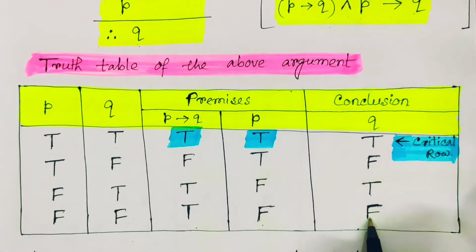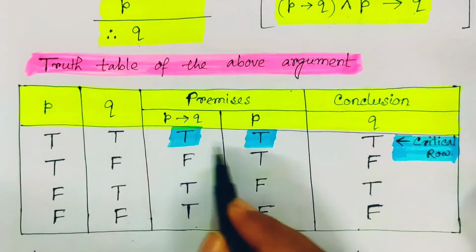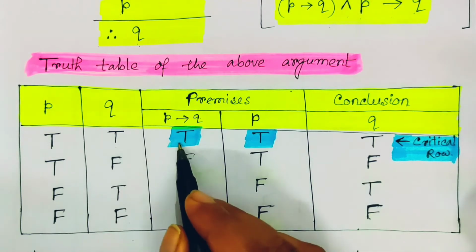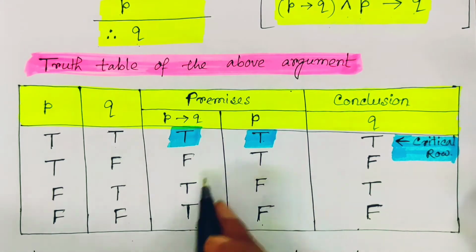Now we should verify, among the premises we have, all the premises should be true. That means in which situation are all the premises true. Here we find that in the first row only both premises are true, and no other situations exist where all the premises are true.